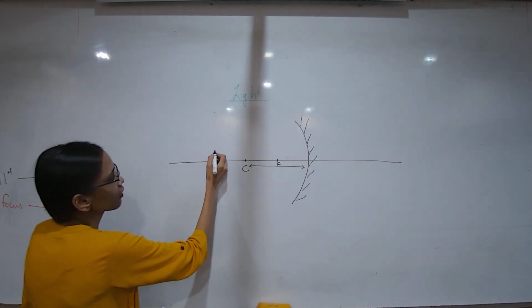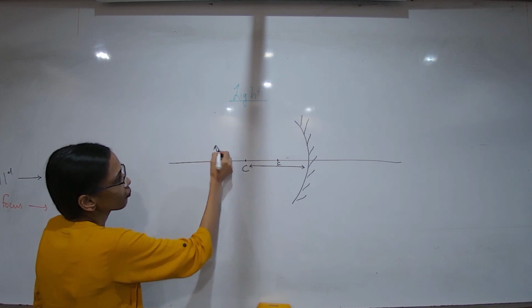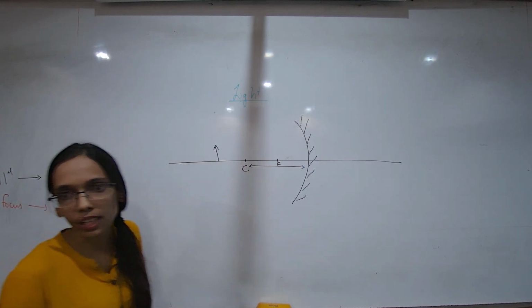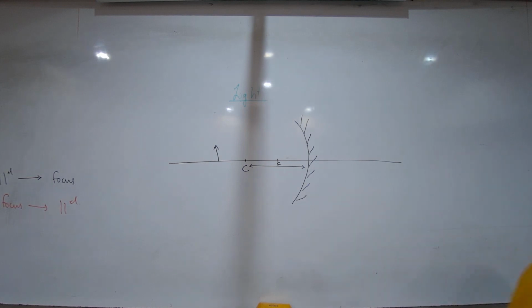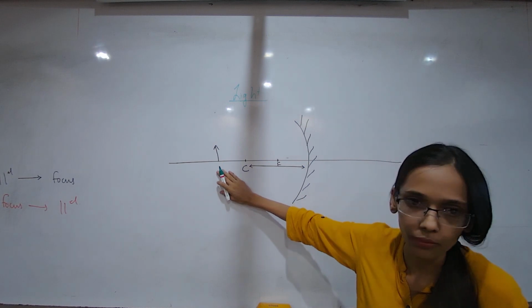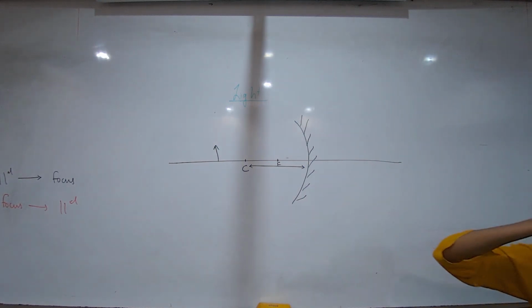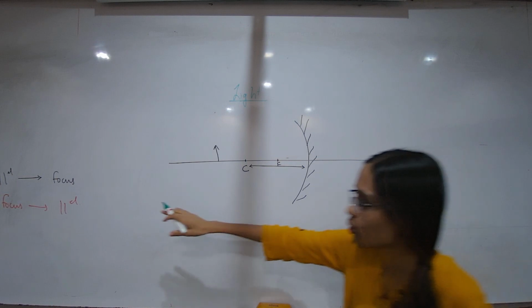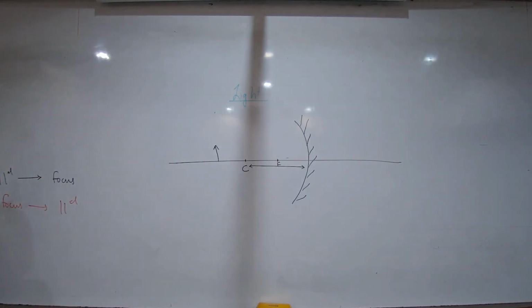Draw an object which is an arrow beyond C, because we are starting with beyond C. I want you to draw an object which is actually an arrow beyond C. And we saw the laws. So I have written the 4 laws of reflection. I'm just passing through C and facing back.